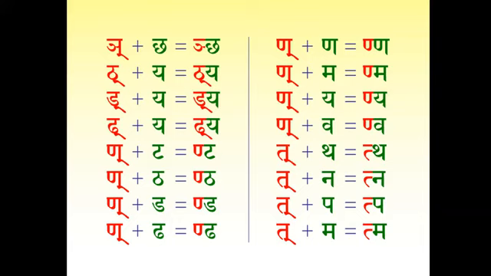Takara plus ya, tya. Am I right? Yeah, please read. Dakara plus ya, dya. Nakara plus ta, nta. Nakara plus da, nda. You have to say nakara, da. That nakara sound must be there. Nakara plus ta, nta.